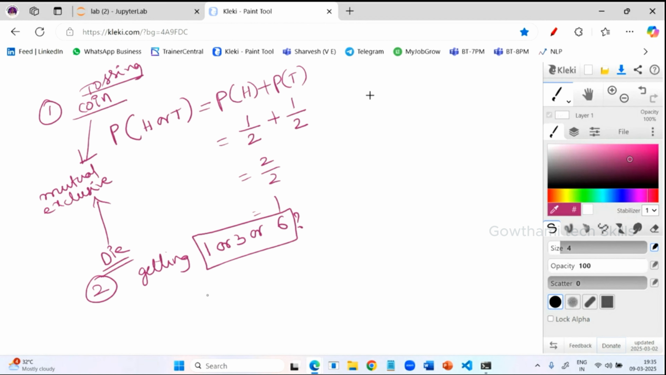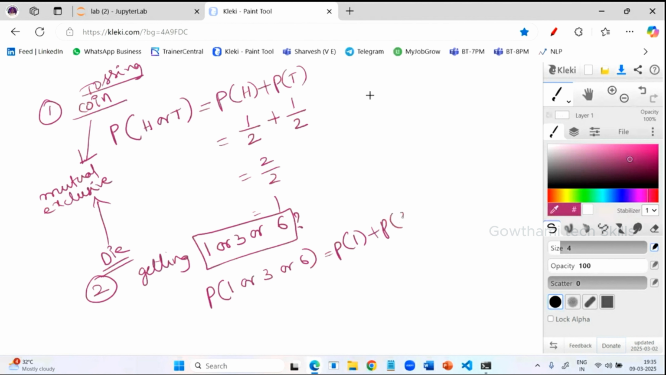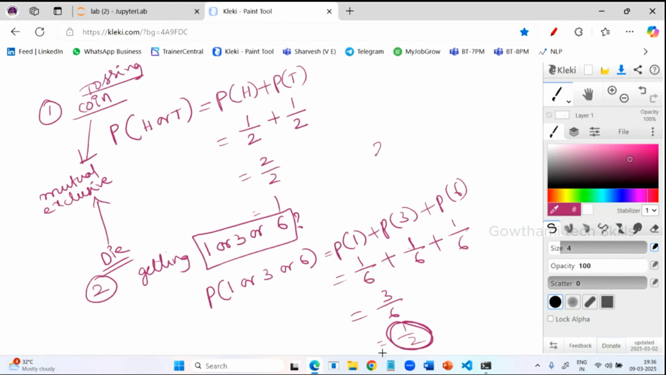So what is the formula for this? Probability of 1 or 3 or 6 is equal to probability of 1 plus probability of 3 plus probability of 6. How many chances to get 1? 1 by 6. How many chances of getting 3? 1 time. 6 is 1 time. So totally 3 by 6, that is equal to 1 by 2. That means there is a 50% probability of getting these three values, and 50% for 2, 4, and 5.